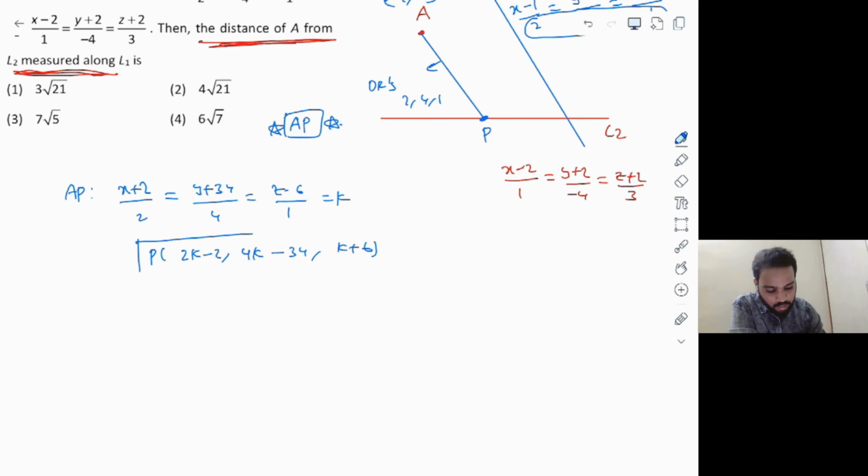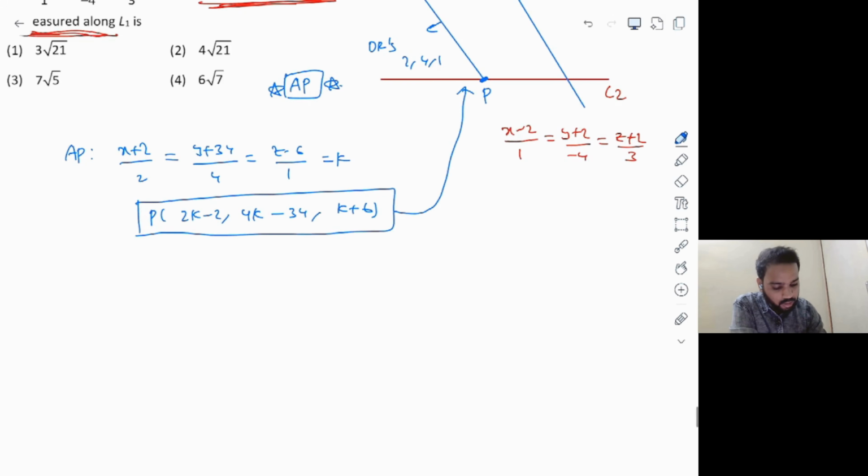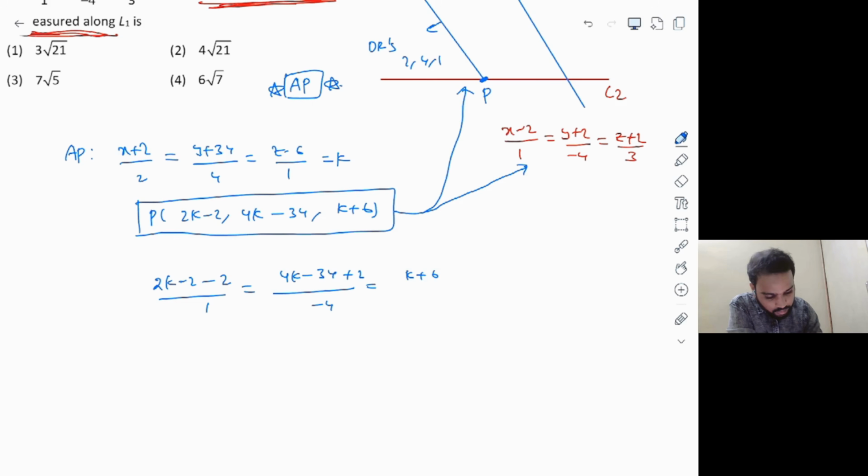Clearly, this point P also lies on the straight line L2, so it has to satisfy the line equation. Let me take this point P and substitute it here, which gives us 2k minus 2 divided by 1 is equal to 4k minus 34 plus 2 divided by minus 4 is equal to k plus 6 plus 2 divided by 3.